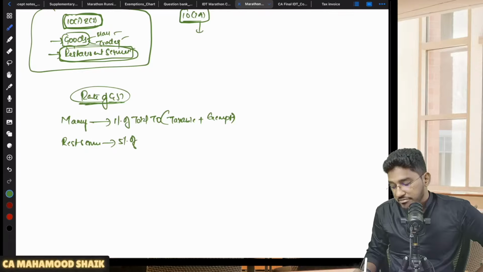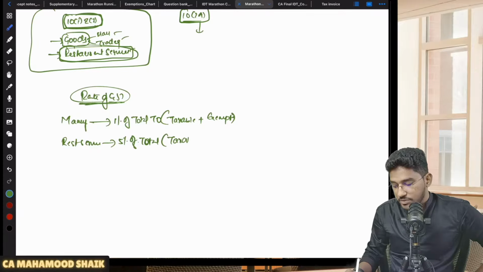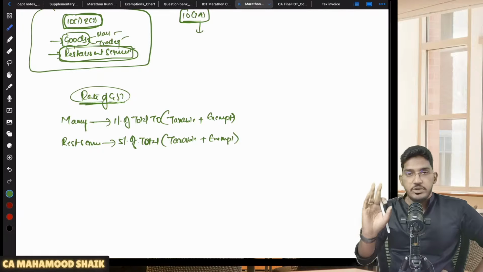If you are a restaurant service provider, you will be liable to pay 5% of your turnover in a state or union territory. And here also total turnover. So what do you mean by that? In every state or union territory, you have to calculate your taxable turnover and your exempt turnover. On the total amount, you will be liable to pay 5%.